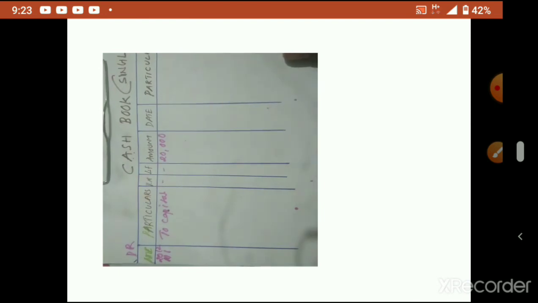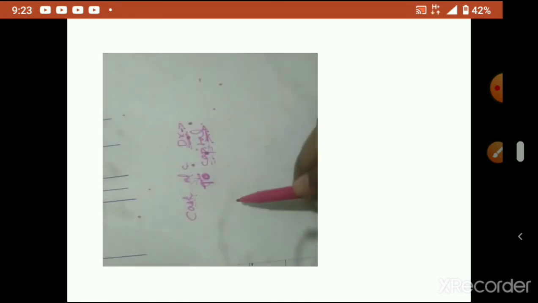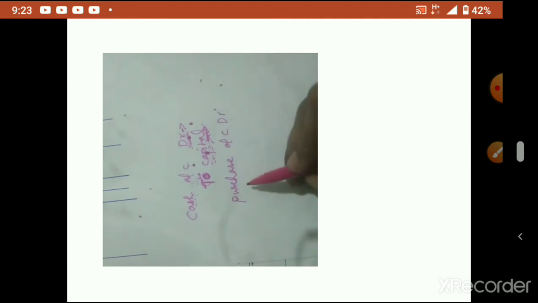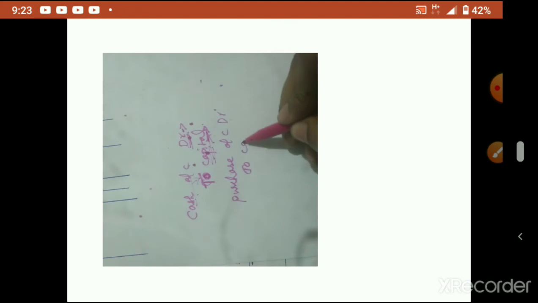Okay. Now next is bought goods for cash. So when we purchase goods, what do we write? Purchase account debtor to cash. Okay, that also I will write here and show you. Actually when you understand this, no need to write. Just the first time we are doing, that's why. Purchase account debtor to cash.